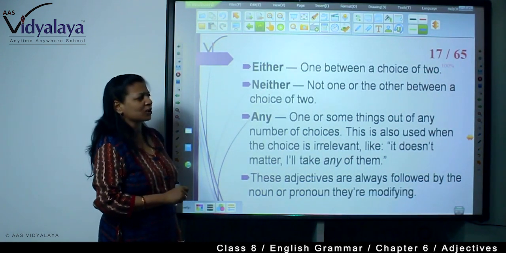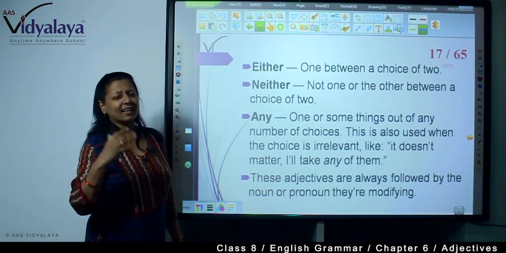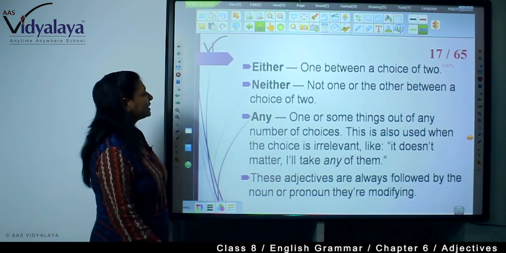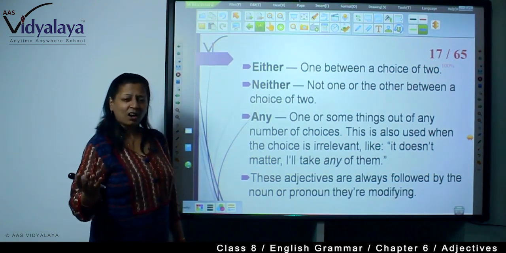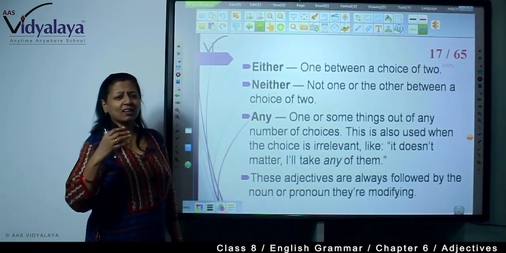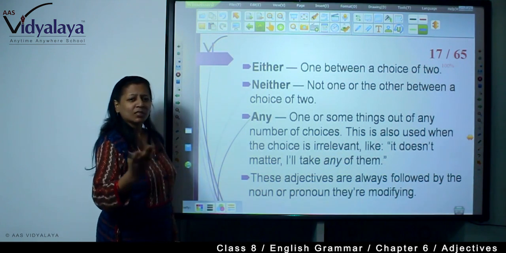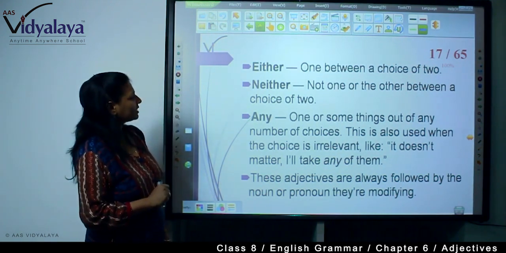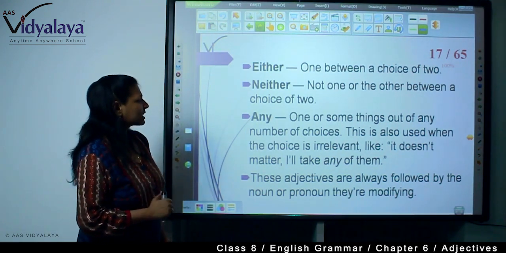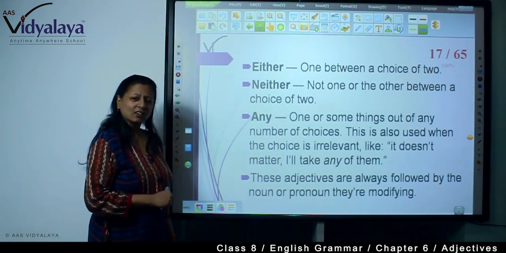Either means one between a choice of two. Either you or she can have pizza. Neither you nor she is allowed to enter an examination hall, right? Any means one or something out of any number of choices. Anyone can go there.